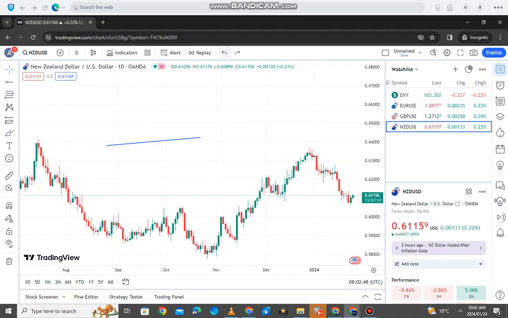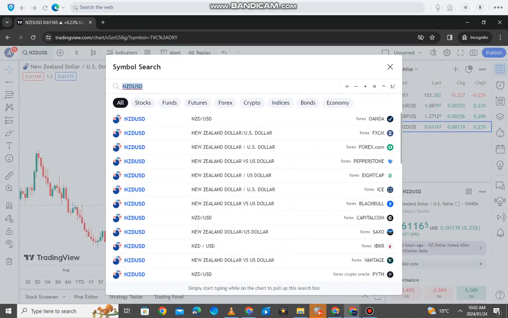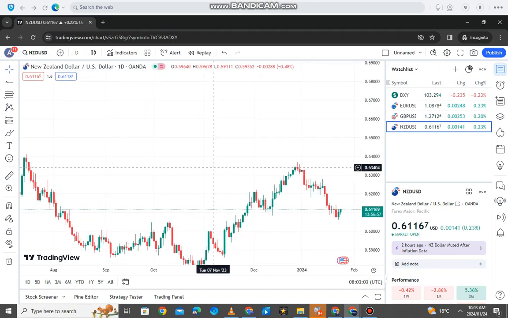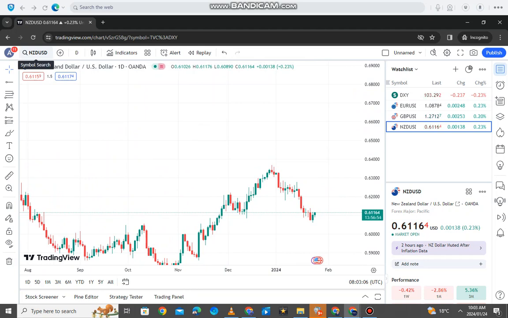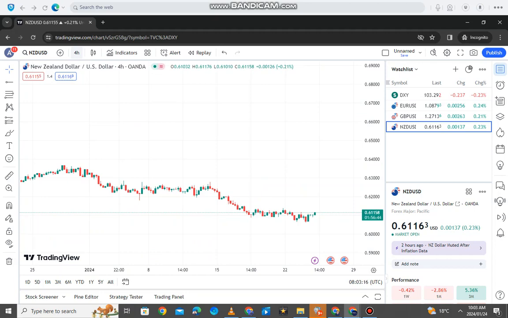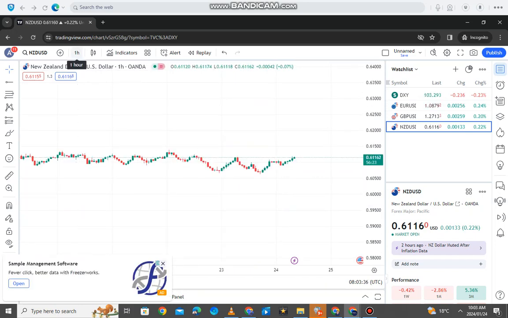And then we're gonna fix our eyes on the upper side here, the most important part, because this is where you can select your pairs and all that. But once you have your pairs on this window here, you don't have to keep on going back there. So any chart that you're gonna open, if you fix your eyes on the top left, you're gonna see that this is the pair that you're trading, and this is the time frame. As you can see, we're on a daily time frame. We can navigate to the 4-hour time frame, we can navigate to the 1-hour time frame, and all that good stuff. I already made a video about the time frames and the importance of the time frames.